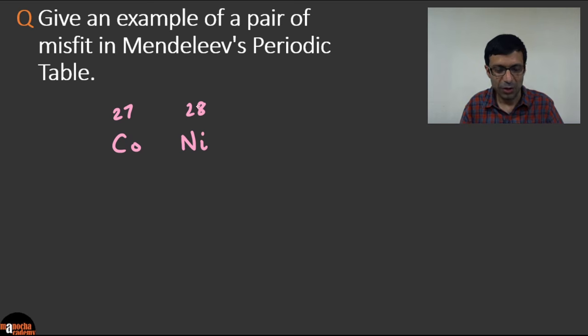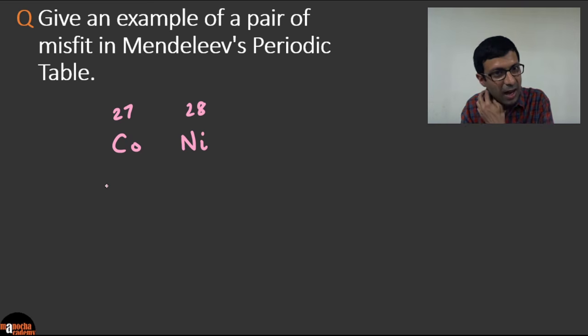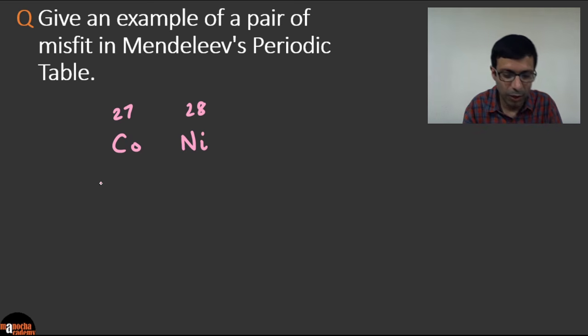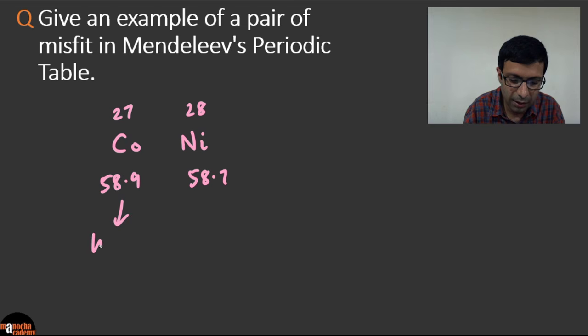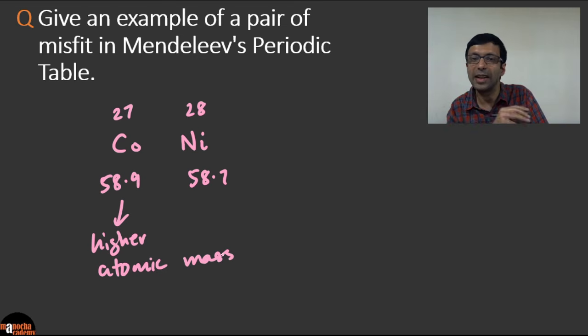Right? So in Mendeleev's periodic table, we know that cobalt had a higher atomic mass as compared to nickel. I think the values were something like 58.9 and 58.7. You can double check that, but basically the concept is cobalt has a higher atomic mass. So actually cobalt should come after nickel because Mendeleev arranged them in the increasing order of atomic masses, right?